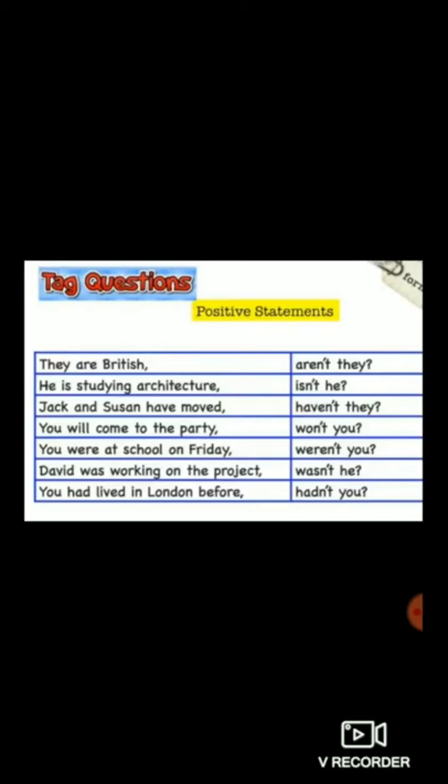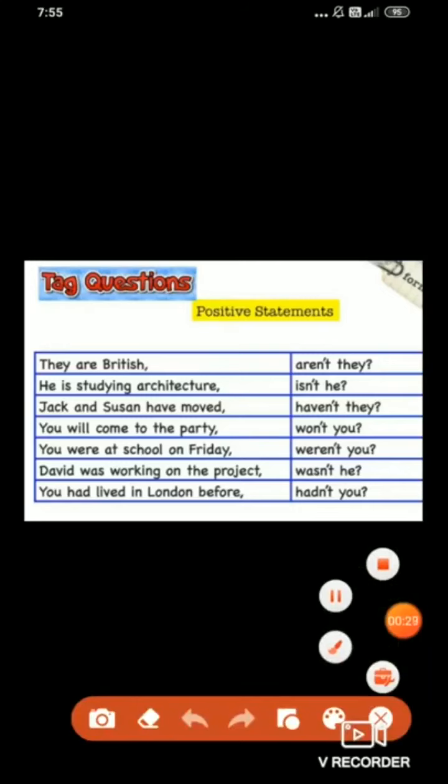So children, if this type of sentence is given and it is asked to add a question tag, what is the first thing you will do? Very good. First you have to recognize the auxiliary. Now what is the auxiliary here? Are. Are is an auxiliary word or helping verb. Now is this sentence positive or negative? Positive, because no or not is used. Here in this sentence not is not used, so it is a positive statement.